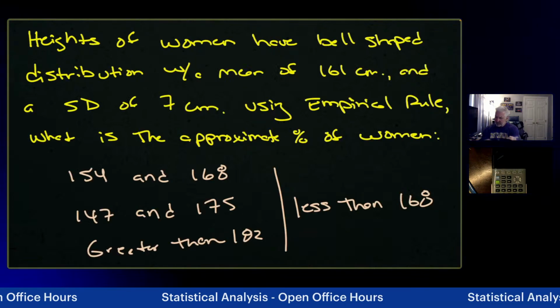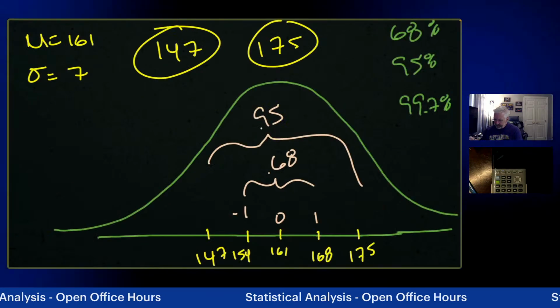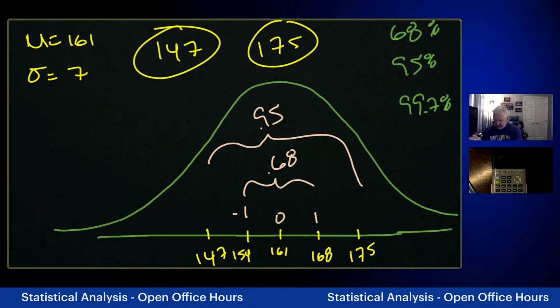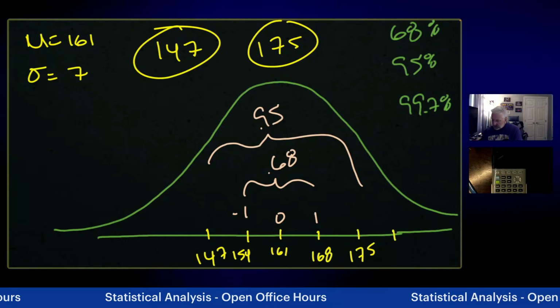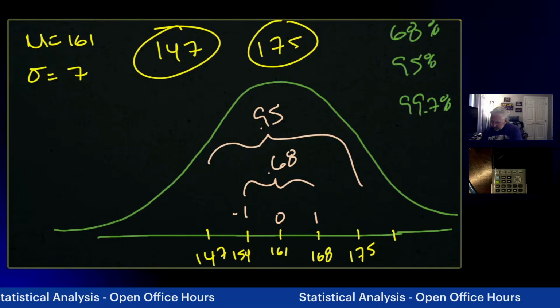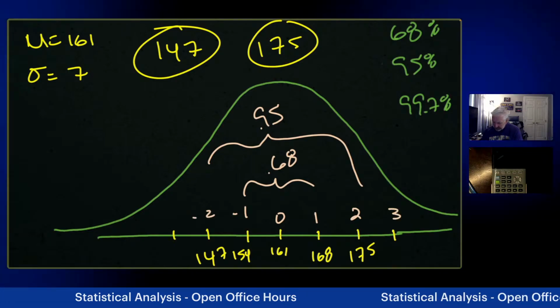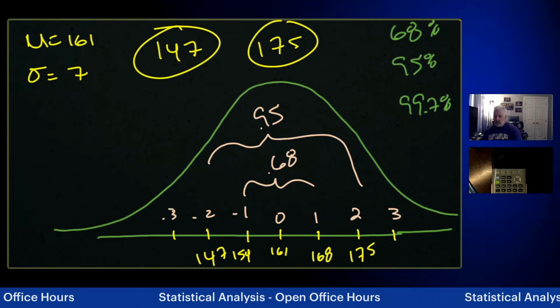Is the next one easy? I don't remember my numbers from this. No, greater than 182. Okay, let's look at this one. So greater than 182. Well, where's 182 fall? Let's find out. If we go out one more standard deviation, so in other words, we are at 2 and then 3. We are at -2 and then -3, right?